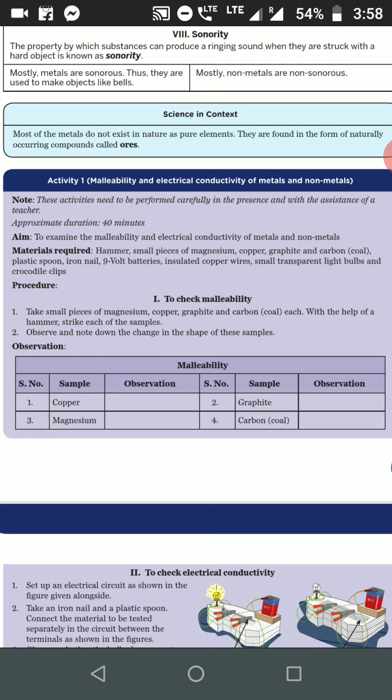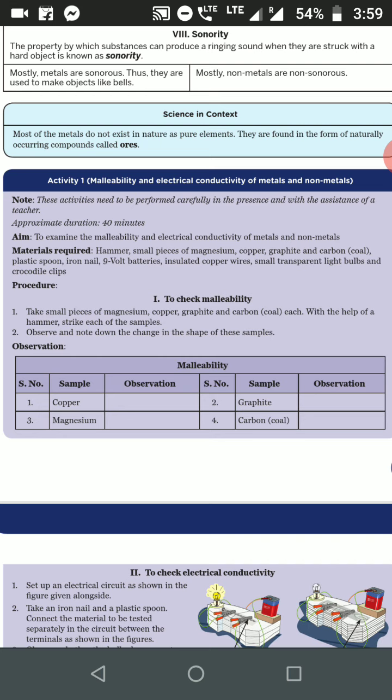So for the malleability, you have to take the piece of the metals or whatever elements you have been given, and try to beat with the hammer. And what you observe: when copper is beaten, it changes into sheet. When magnesium is beaten, as it is a metal, it changes into sheet. When graphite is beaten, it changes into powdered form because it is a non-metal. Carbon also changes into powdered form, that is, it is brittle in nature.